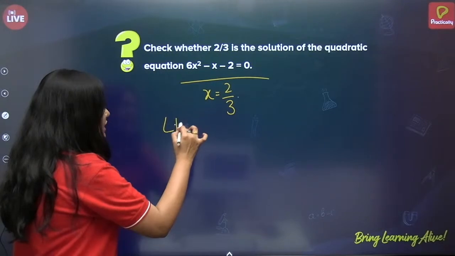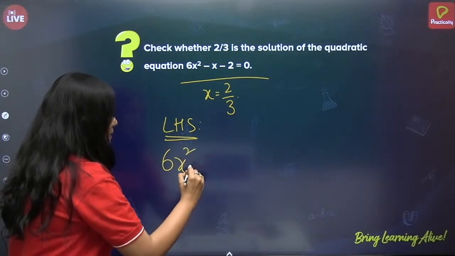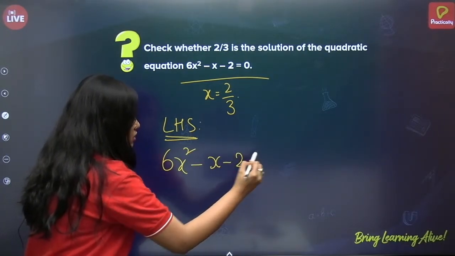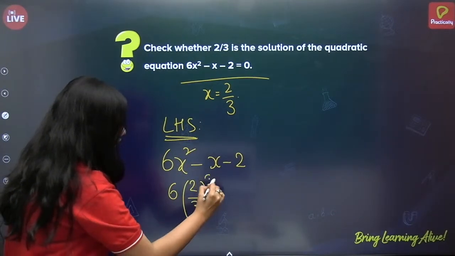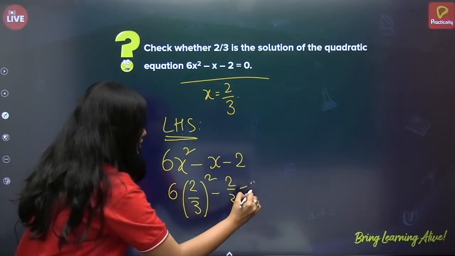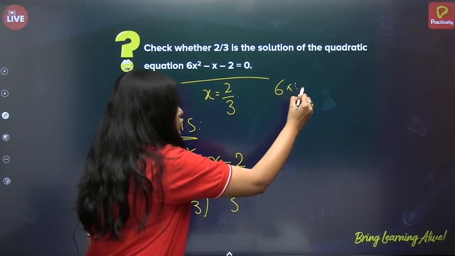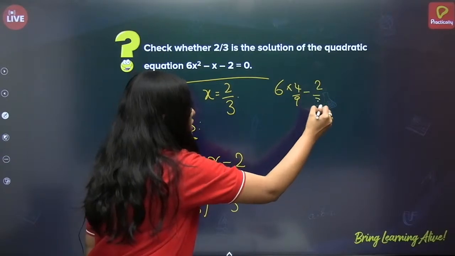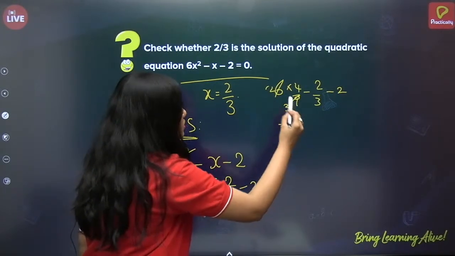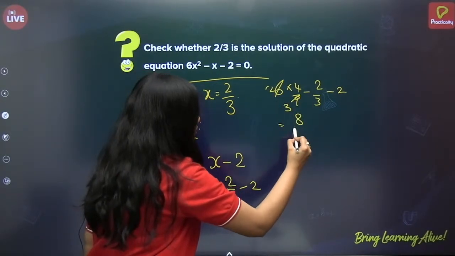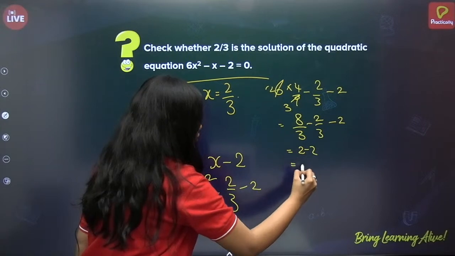Okay, so let me take the left hand side, that is LHS of the equation. What is it? 6x squared minus x minus 2. Now, substitute x is equal to 2 by 3. 6 of 2 by 3 whole square minus 2 by 3 minus 2. So, it will be 6 into 4 by 9, correct? 6 into 4 by 9 minus 2 by 3 minus 2. So, this is 3 2s are 6, this is 3 3s are 9. So, this is 8 by 3, okay. 8 by 3 minus 2 by 3 minus 2. So, 8 minus 2, 6.